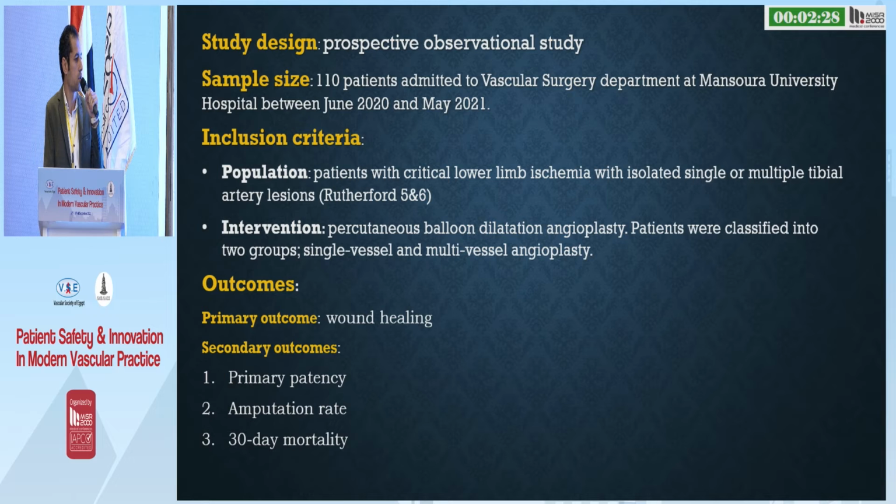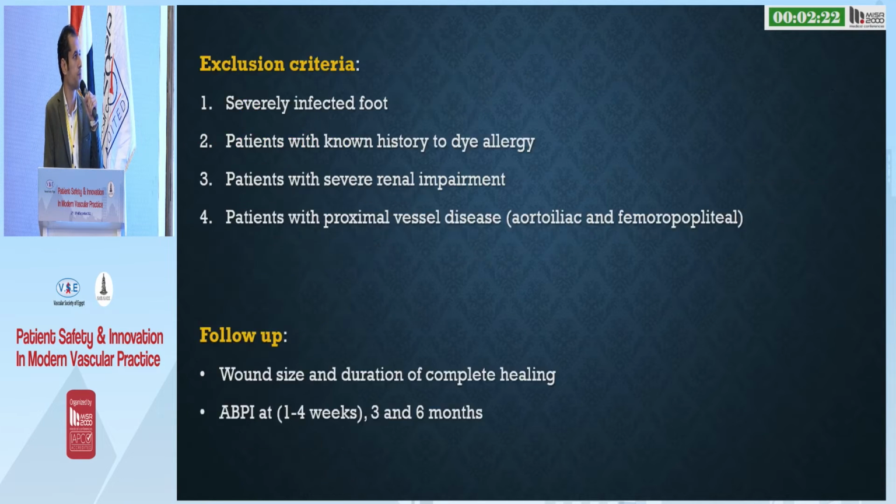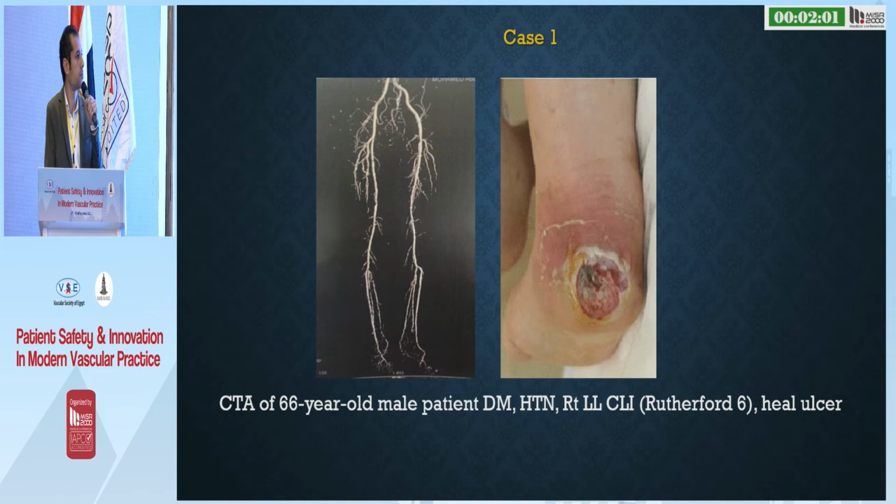Patients were classified into 2 groups, single vessel and multi-vessel groups. Outcomes: as said before, primary outcome, wound healing. Secondary outcomes: primary patency, amputation rate, and 30-day mortality. Exclusion criteria: severely infected foot, patients with known history of dye allergy, patients with severe renal impairment, and patients with proximal vessel disease, whether aortoiliac or femoral-popliteal. Follow-up period included wound size and duration of complete healing, ABI at 4 weeks, 3 and 6 months.